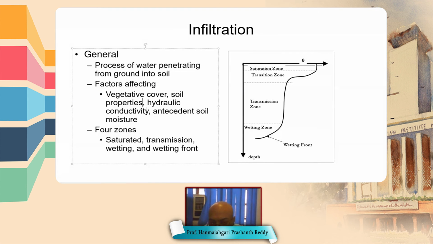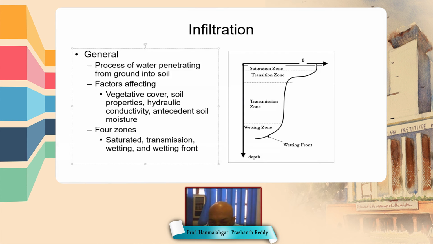Similarly, infiltration through gravel is very high. So infiltration is affected by type of soil and hydraulic conductivity. Hydraulic conductivity is the property of the soil through which it permits water to flow through it. If hydraulic conductivity is higher, it transmits more water.